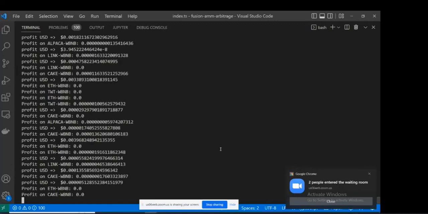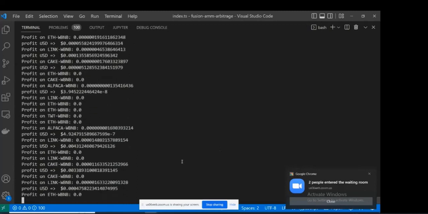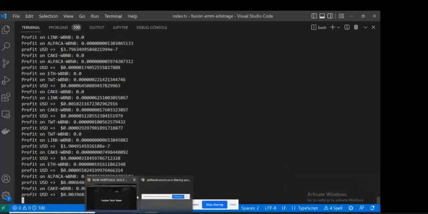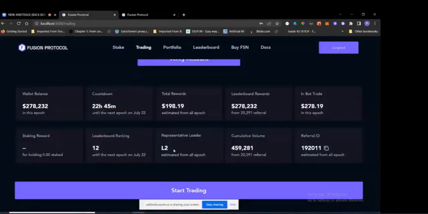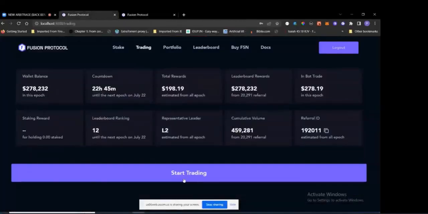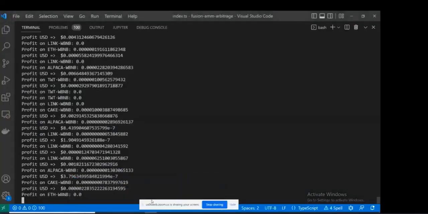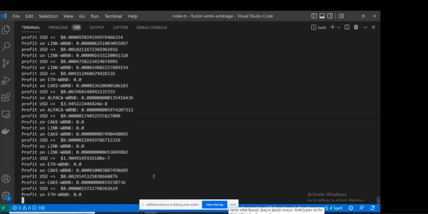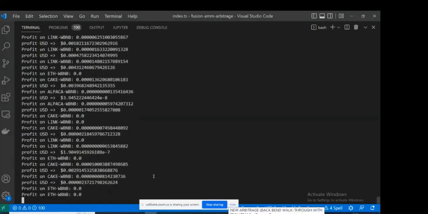All you have to do is fund your account and click start trading, and the bot is created to look for the price differences between the tokens, the exchanges and the markets, and help you make the right decision. That's the end. That's all you have to do. Every 24 hours from the moment you click start trading, your money begins to come into your Fusion wallet. So thank you very much.